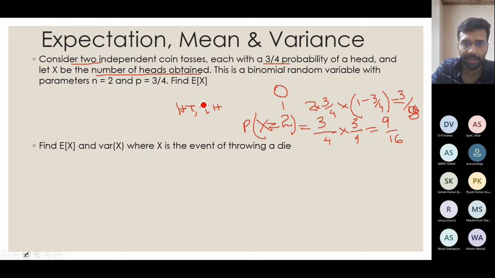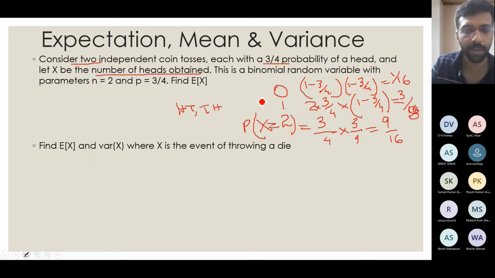And in the 0 case, again, I have to do 1 minus 3 by 4, the probability of first tail, into, again, the probability of second tail, which is 1 minus 3 by 4. So that is 1 by 4 into 1 by 4, equal to 1 by 16. So as you can see, when you do things like this, you can always come